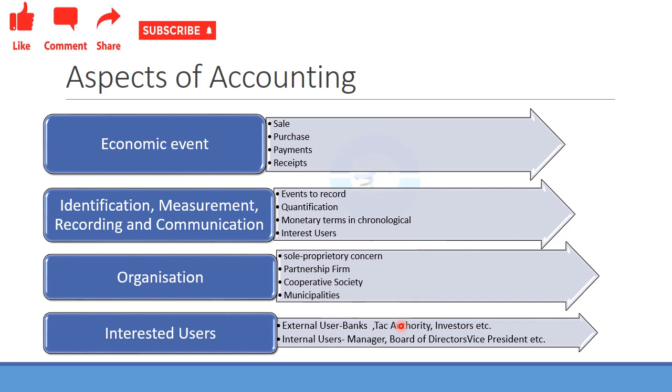Not only external users, there will also be internal users. So who are the internal users? The manager, the board of directors, then the vice president. These persons would like to know what has happened in a particular financial year in an organization. So these are the aspects of accounting.